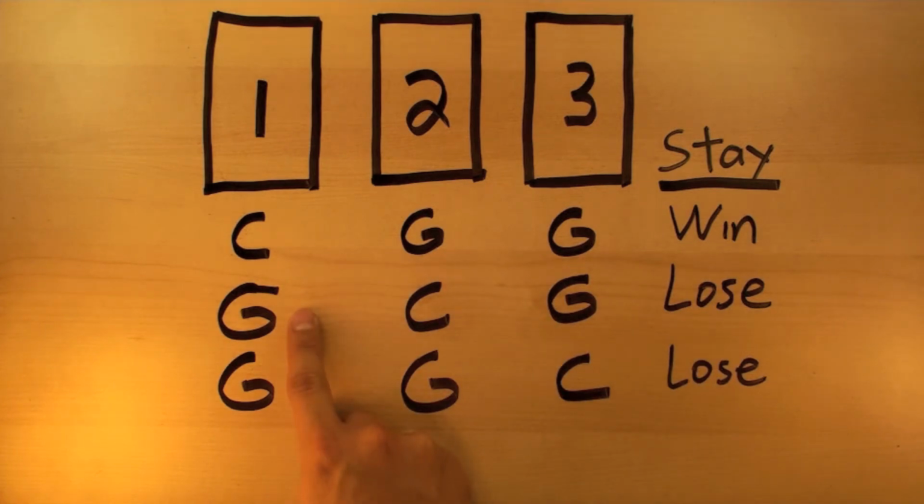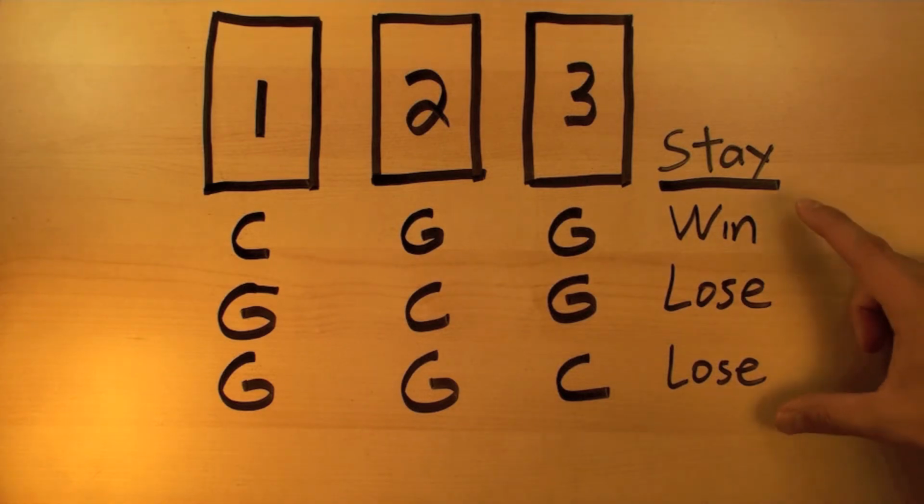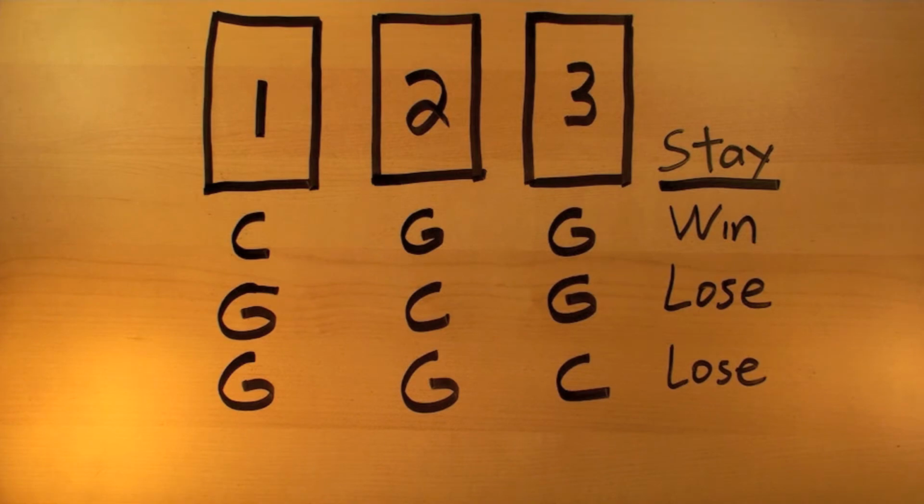If we choose door number 1, and the other 2 possibilities are that the car is behind door number 2 or door number 3, but not behind door number 1, then if we stay and we don't switch, then after he has opened the door, we end up losing. So of the 3 possible outcomes, we win one of those, meaning that the probability is 1/3 that we win if we do not switch.